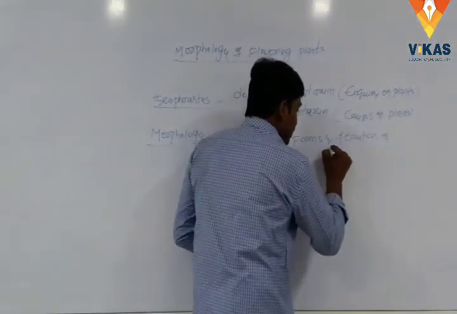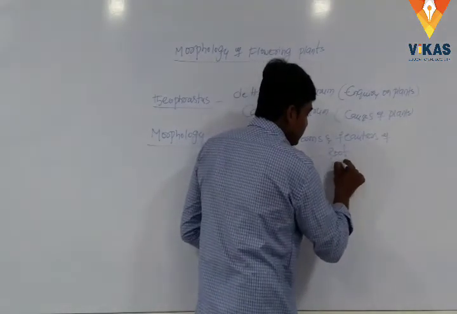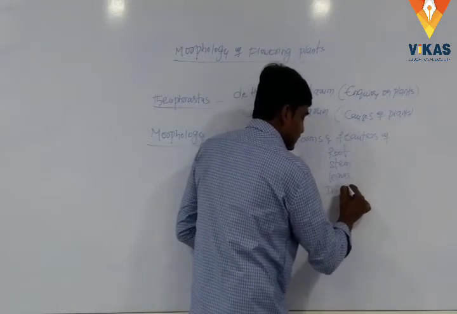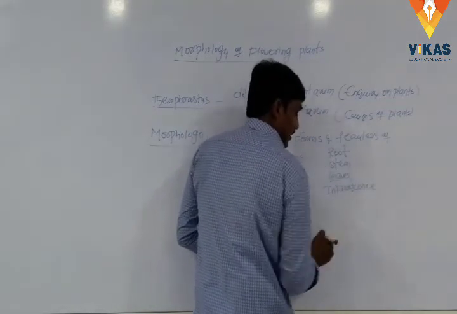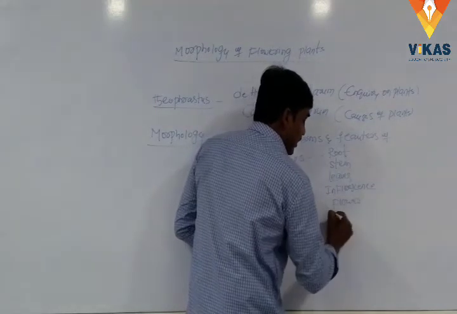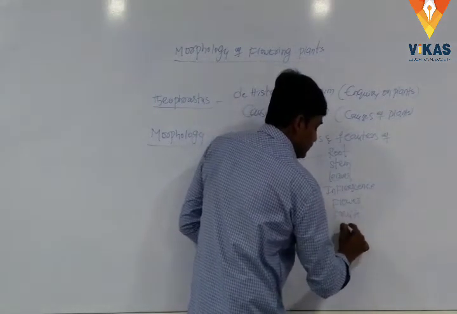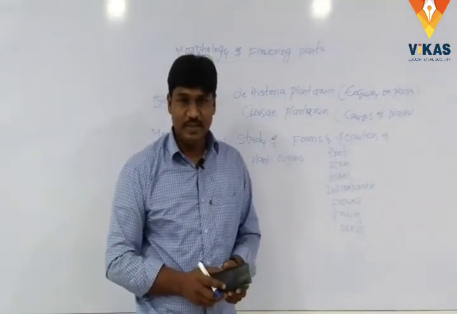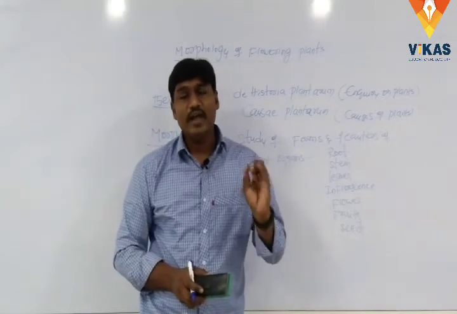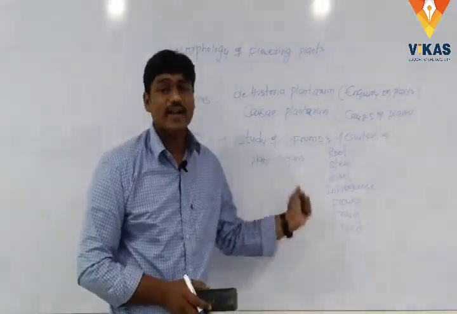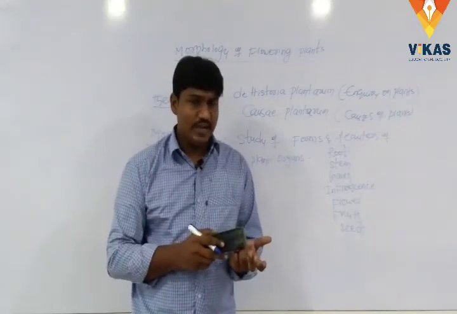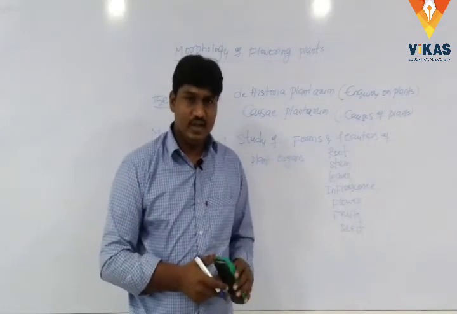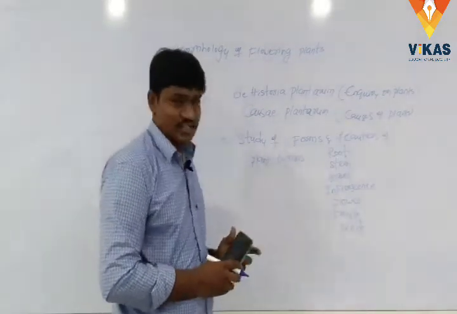We have studied about root, stem, leaves, inflorescence, flower, fruits, and seeds. We have studied about this in morphology.